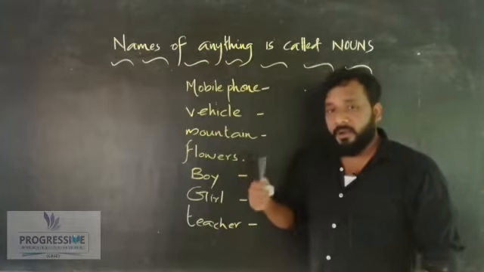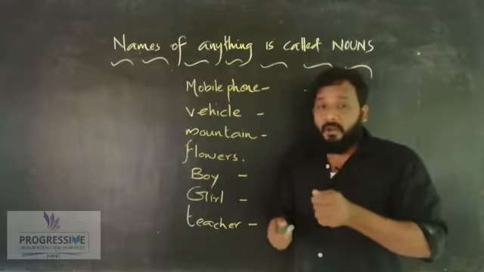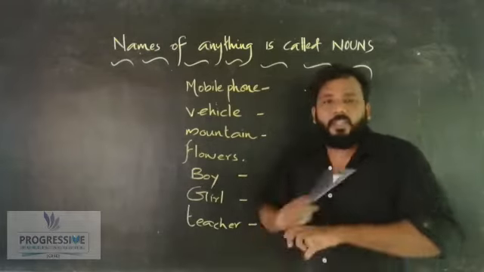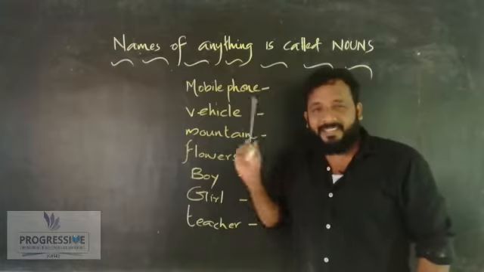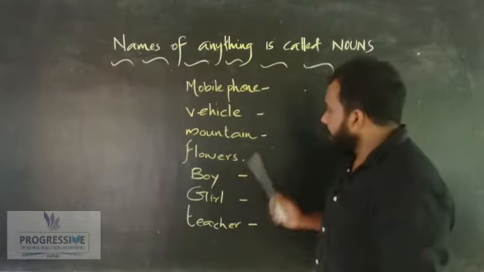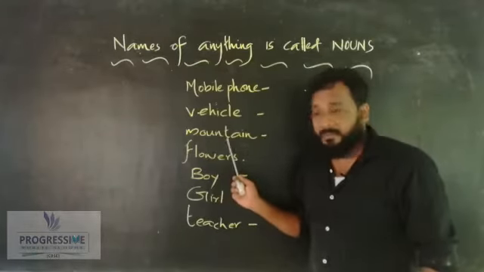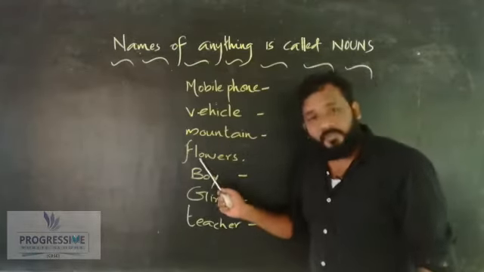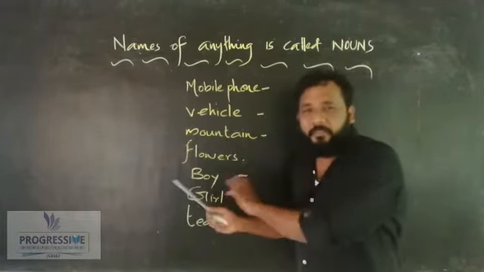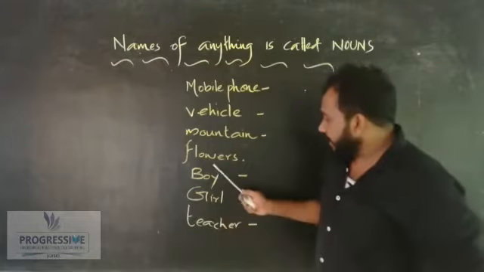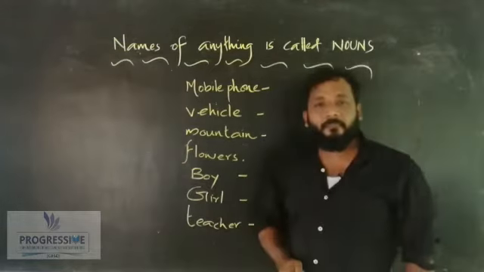Vehicle. How will you pronounce vehicle? Many of us are mispronouncing it. In English, the British people say it a particular way. And the third one is mountain. Fourth one, flowers. You know the meaning of all these words because these words are very familiar to you. Am I correct? So next one is boy, the next one is girl, and the last one is teacher.